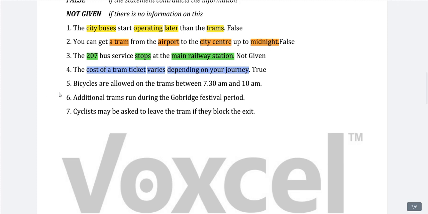Next question, bicycles are allowed on the trams between 7:30 a.m. and 10 a.m. So what we have to find out is whether bicycles are allowed in this particular time period or not. Just let me see. So this is our keyword bicycles, and we have to find between this and this on trams.